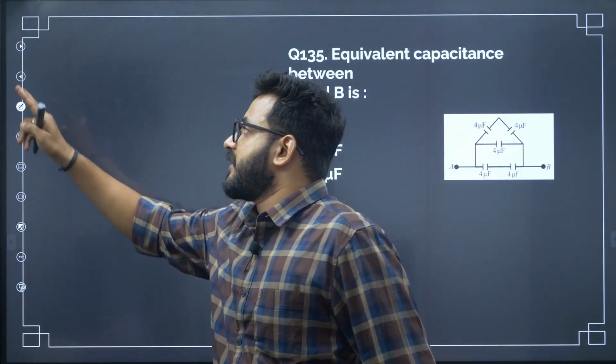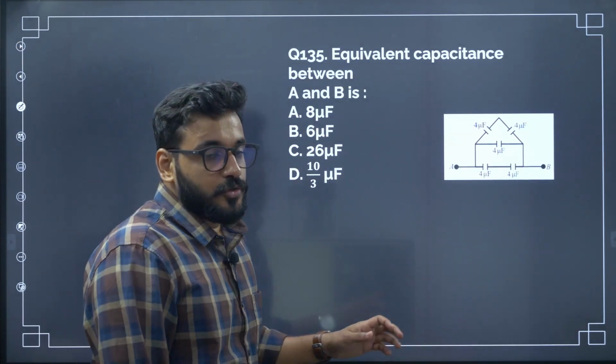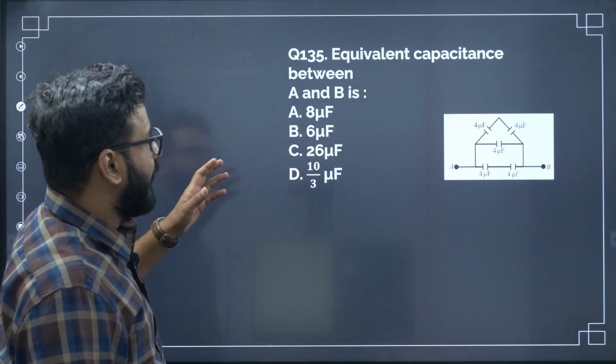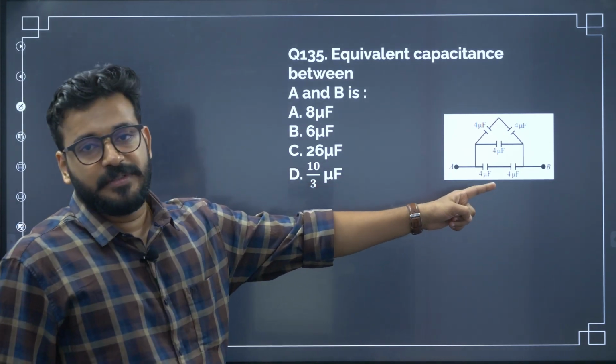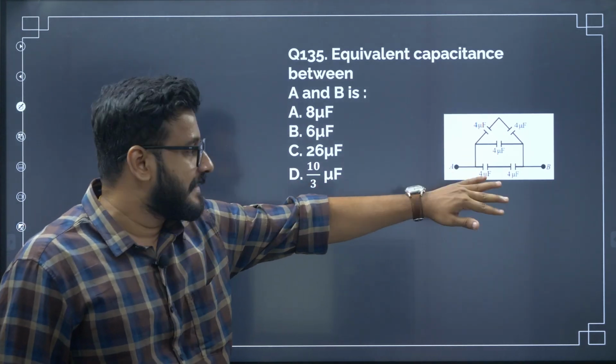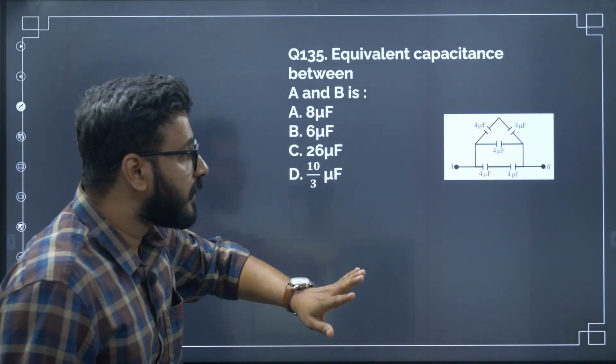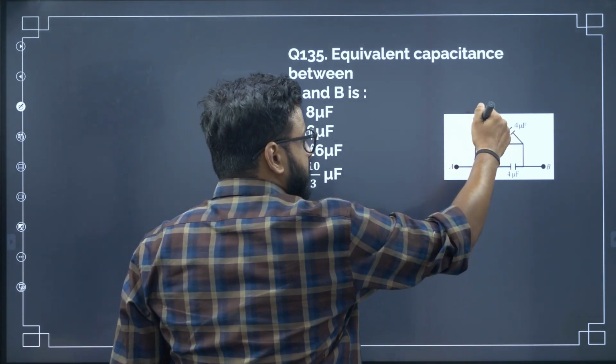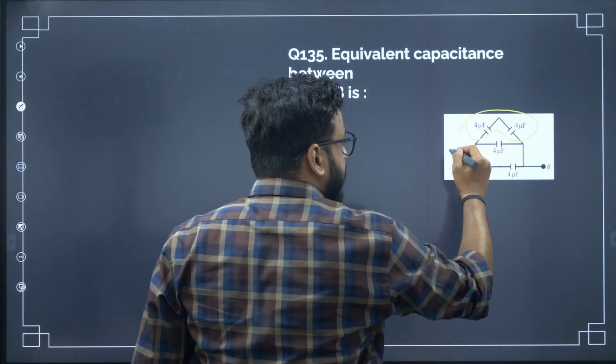All right, next question. An equivalent capacitance between A and B. So what is the equivalent capacitance between A and B? It's very simple. If you know all the series and parallel, you will get it very easily. 4 and 4 are in series. So as you can see, 4 and 4 are in series.